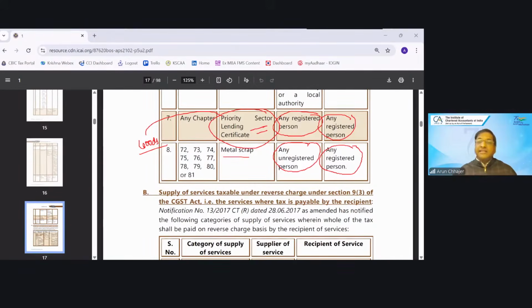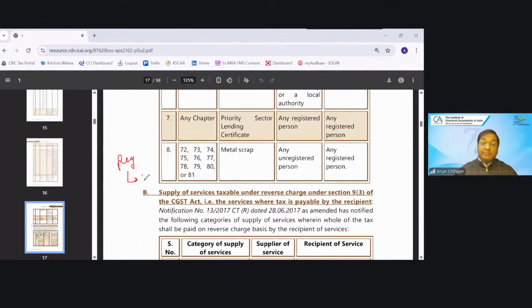If the supplier is registered, assume, if the supplier is registered and making the supply to the registered person, will it be RCM or will it be FCM? Metal scrap. If the metal scrap is being supplied by the registered person to the registered person, will it be taxable under RCM? It will be under FCM.